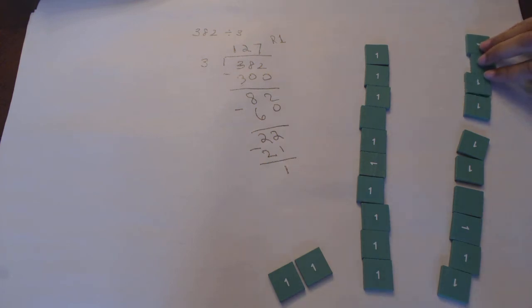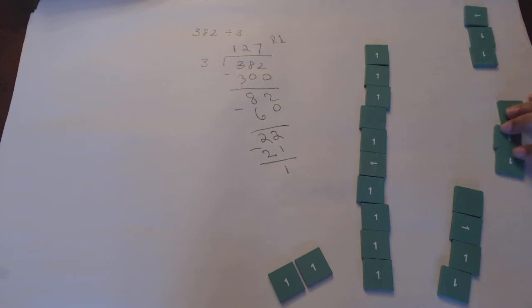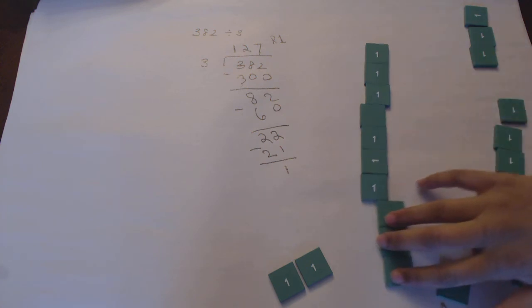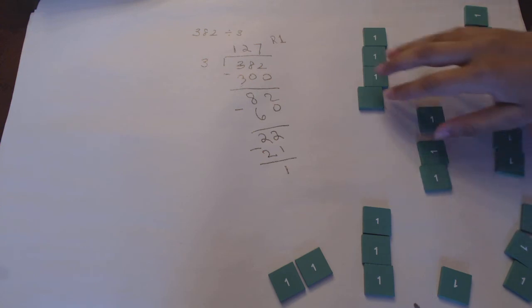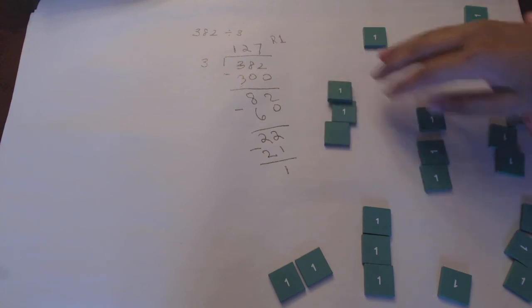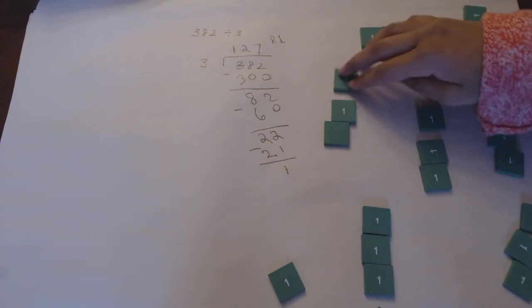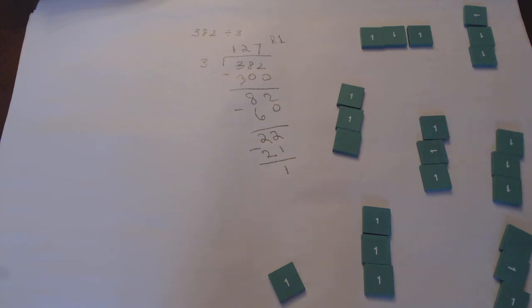Then you divide them equally into piles of 3. 1 three, 2 threes, 3 threes, 4 threes, 5 threes, 6 threes, and then 7 threes. And then you have 1 left over. You got the same answer, but all you had to do was split up the tens. So that's how you get your answer for long division.